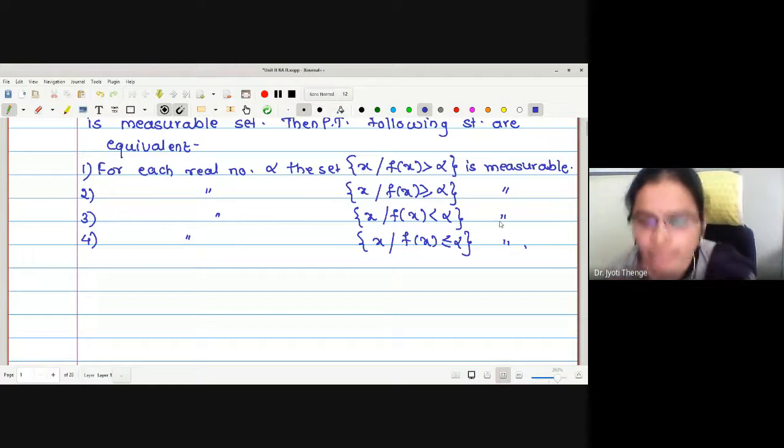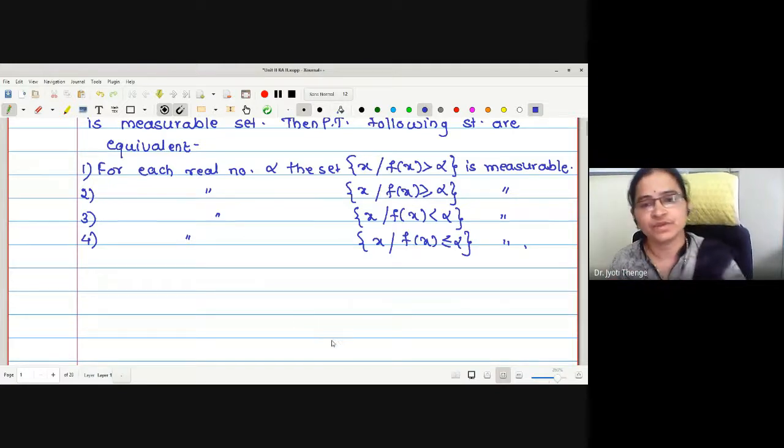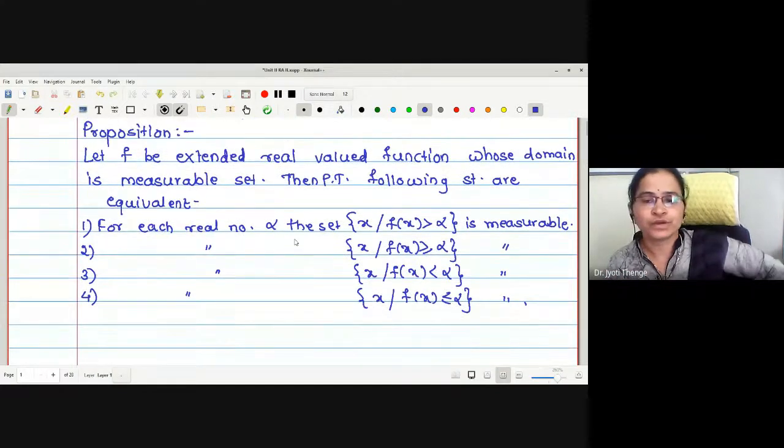See, what we are going to prove is that all these statements are equivalent, where f is an extended real valued function whose domain is a measurable set.